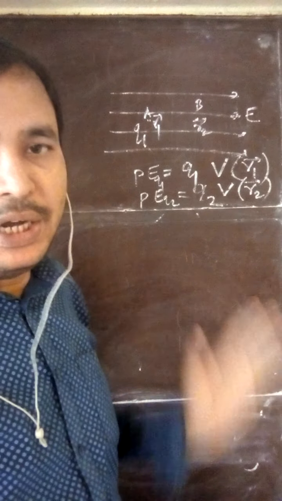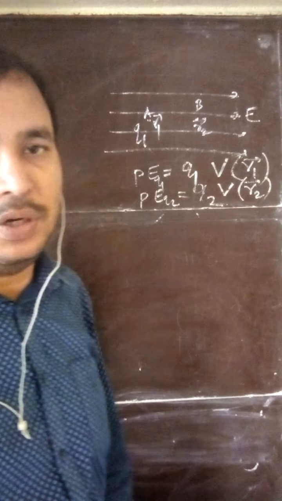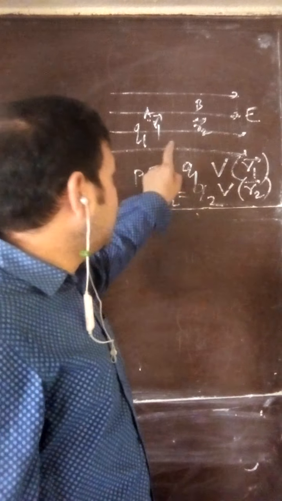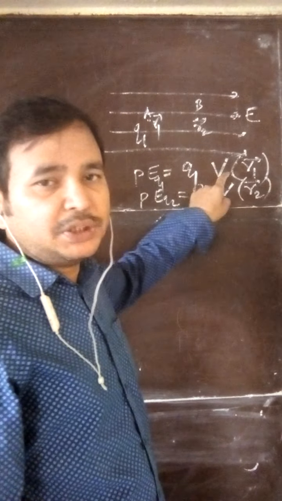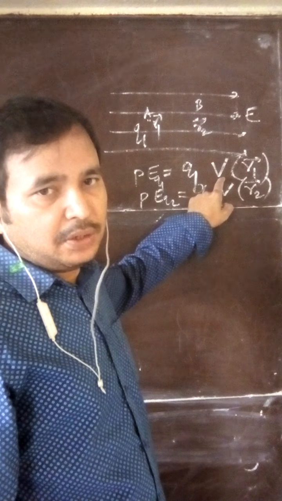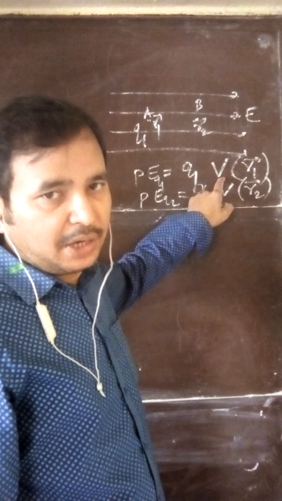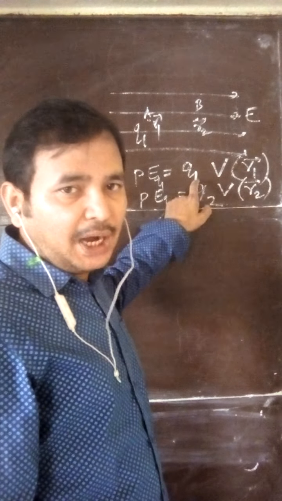This is the potential energy of a given point charge in the given external electric field. So what is the formula? Charge, and the potential in that electric field at the charge's position, you have to multiply. You will get the potential energy in the electric field. So the potential energy of a given charge is charge times the potential.